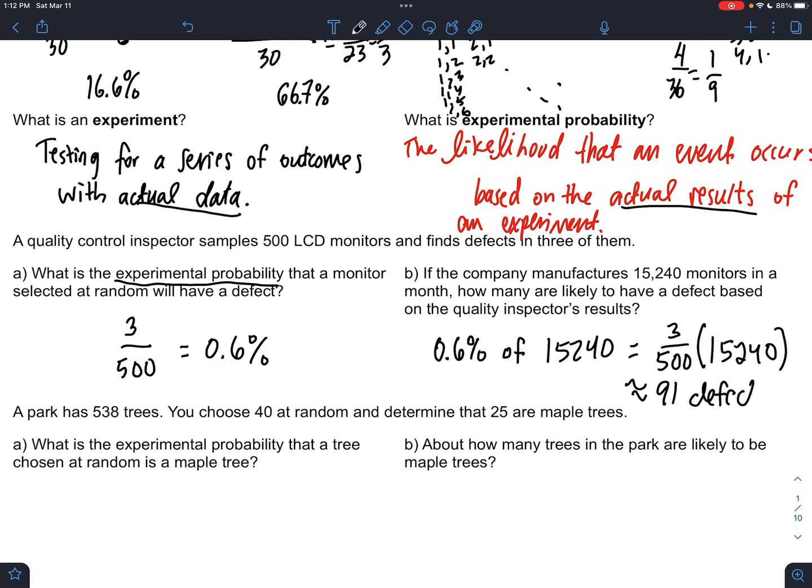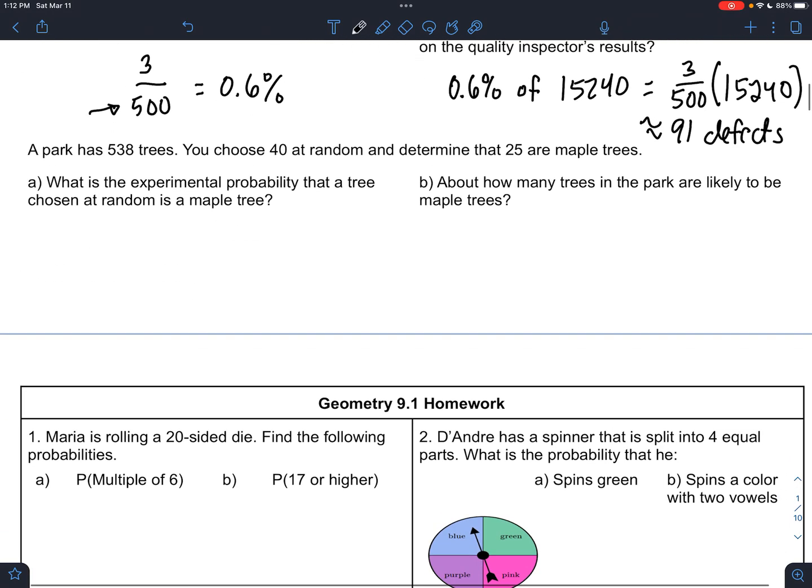And if you do this, you're going to get around 91 defects. Okay, so have a smaller sample, because we can't sit here and count all 15,000 and see how many there are, right? We want to just do a little smaller sample, like 500, count that, and then extend it. As long as it was a good sample that you picked, then you should be totally fine.